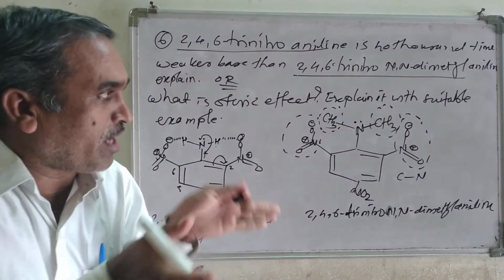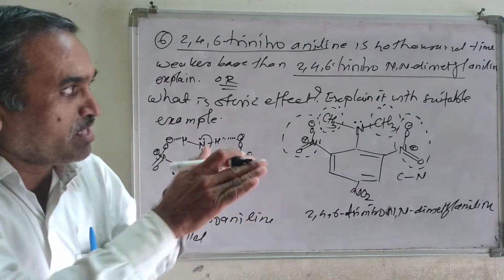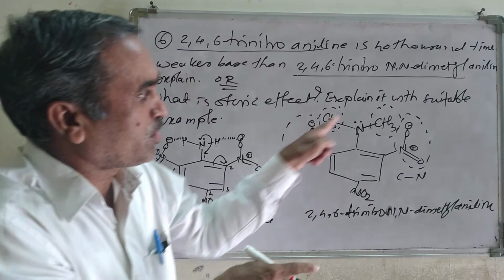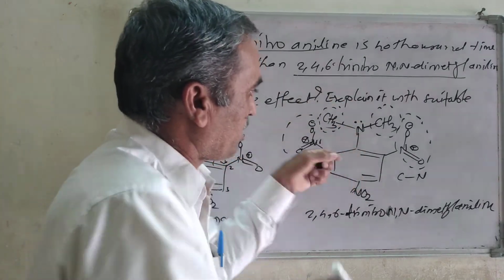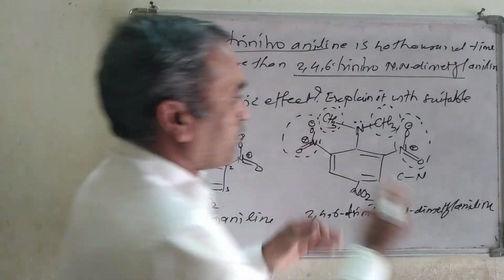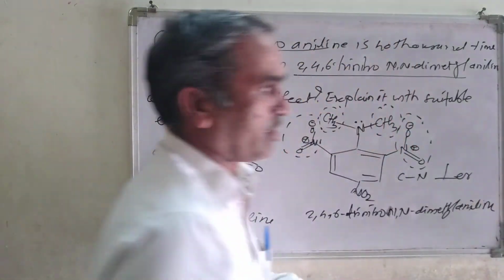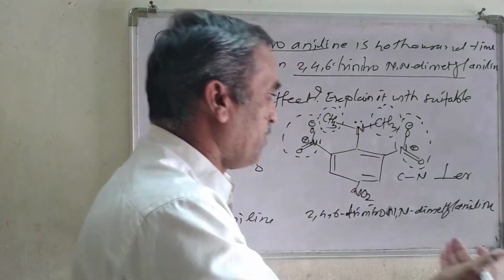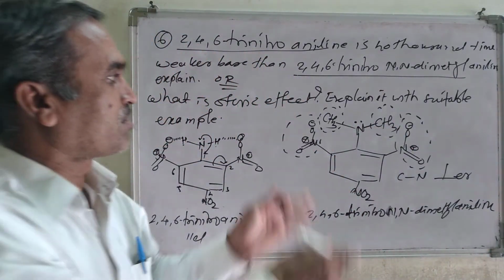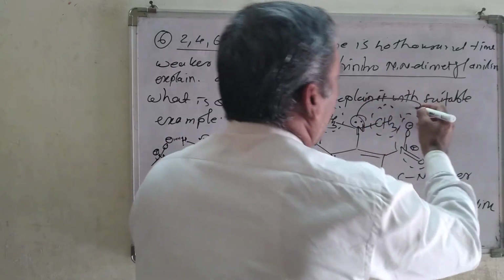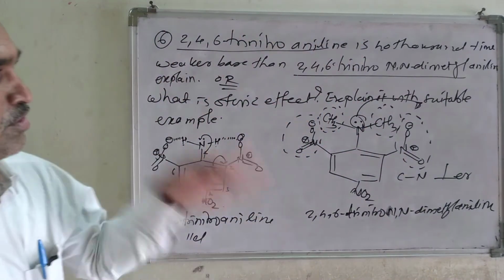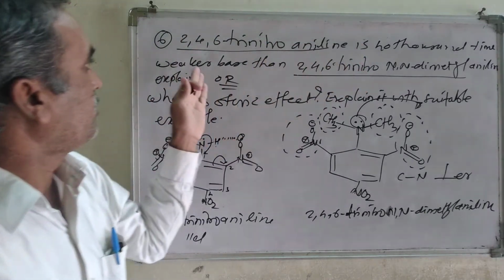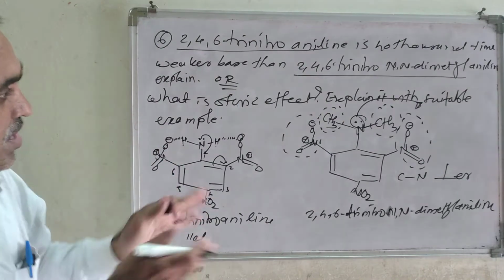They get rotated and adjusted that bond in a space, and therefore what is happening there, the lone pair which is present on the nitrogen atom and the benzene ring becomes parallel to each other, and therefore resonance is inhibited. We cannot draw the resonating structure here, but this lone pair is readily available for the donation, and therefore it is 40 times stronger than this one. And what is steric effect?